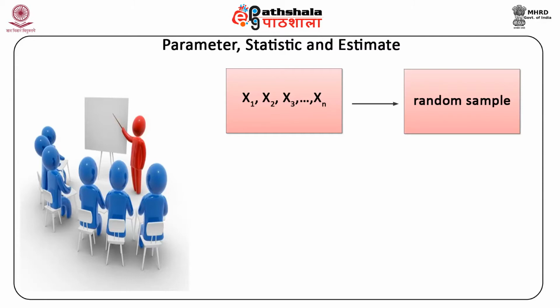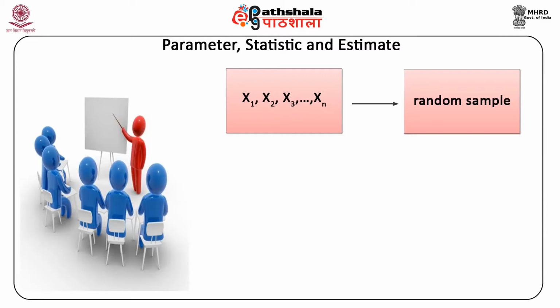For example, the sample mean, being a function of the sample observations, is a statistic. Before a sample is drawn from the population, it is a random variable as there is uncertainty as to what value it will result in. Therefore, it is denoted as capital X bar.